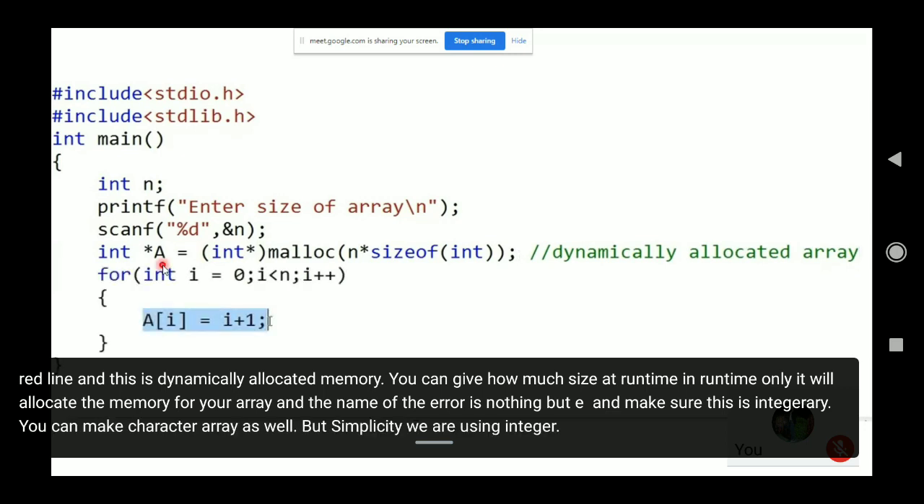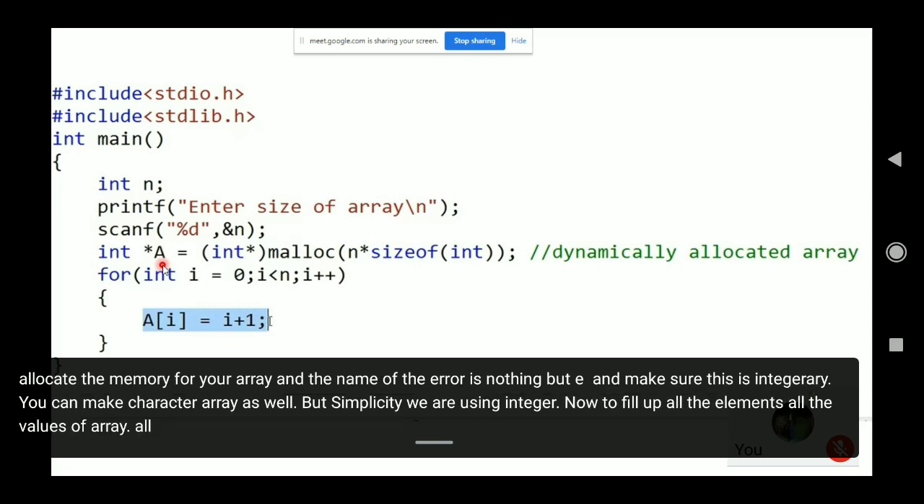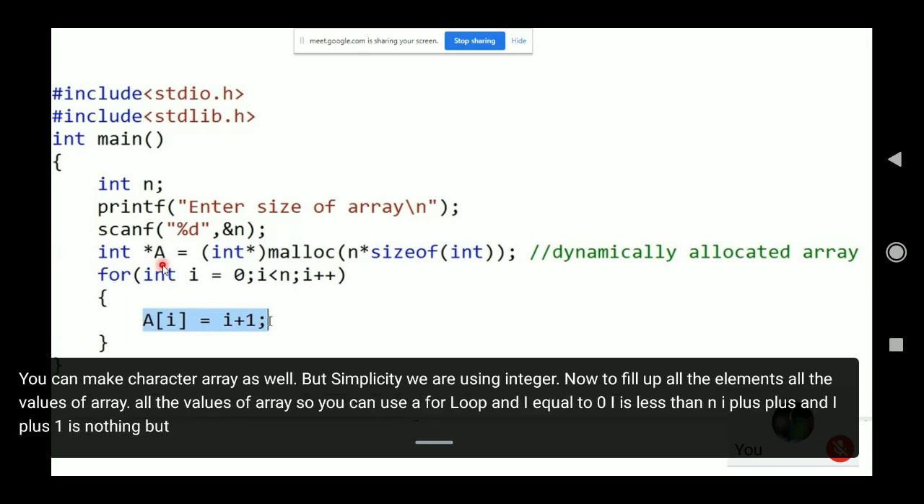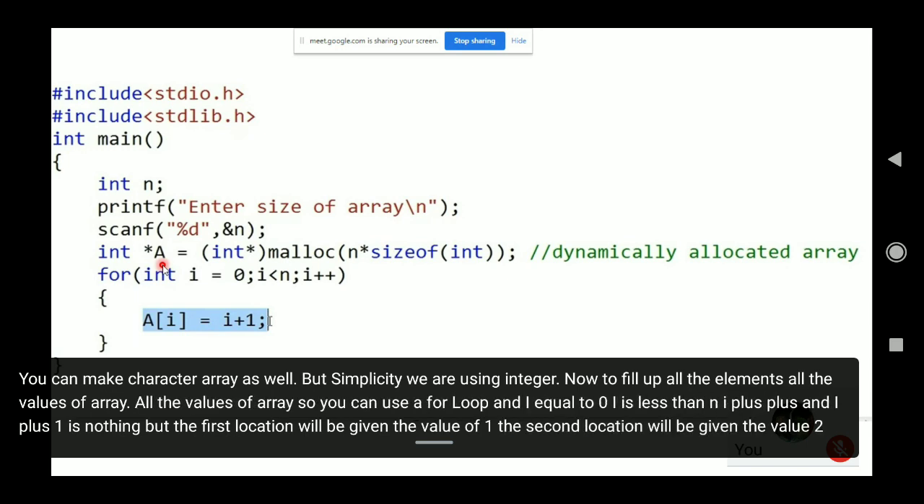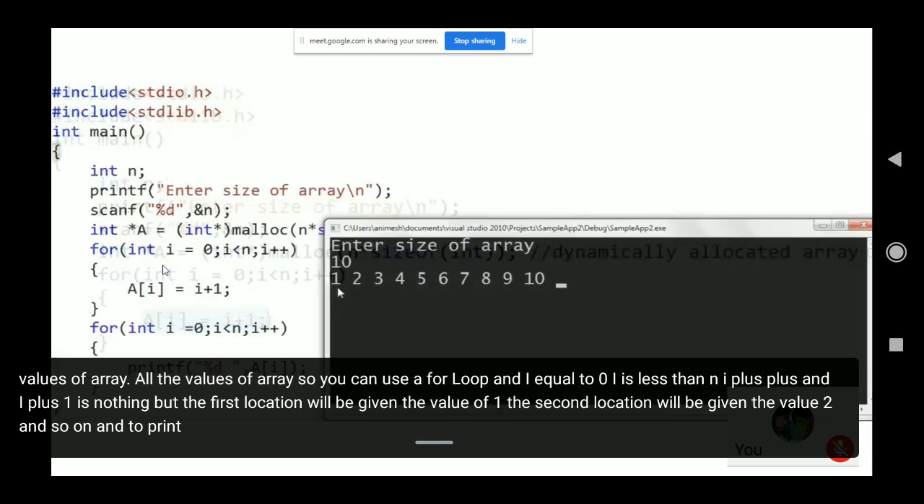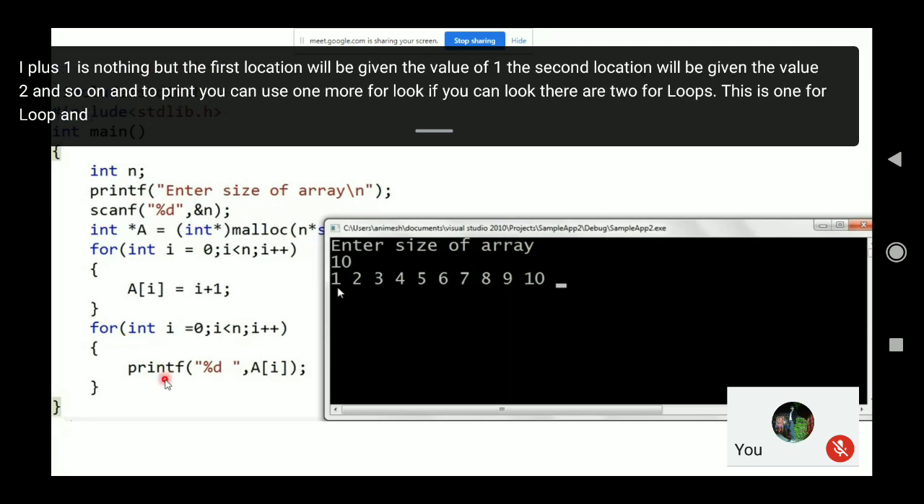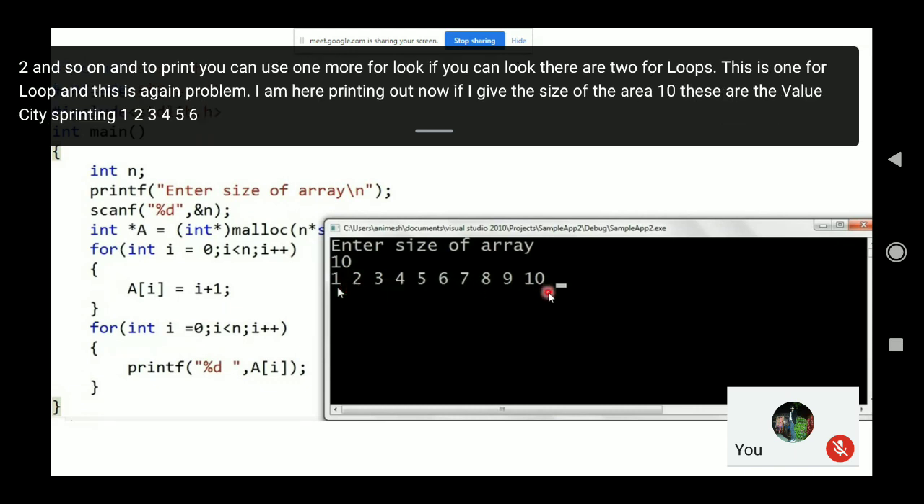Now to fill up all the elements, all the values of the array, you can use a for loop: int i = 0; i < n; i++, and a[i] = i + 1. The first location will be given the value 1, the second location the value 2, and so on. And to print, you can use one more for loop. There are two for loops here: this is one for loop and this is the second for loop, where I am printing out. Now if I give the array size 10, these are the values it prints: 1, 2, 3, 4, 5, 6, 7, 8, 9, 10. Is this clear?